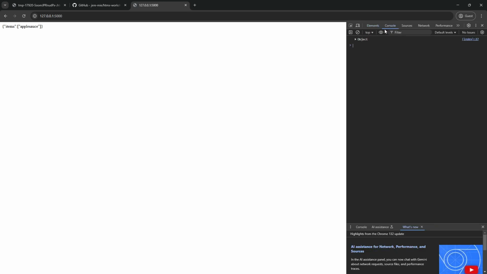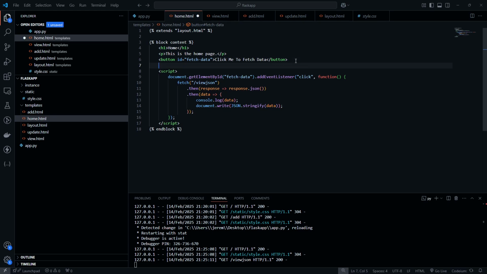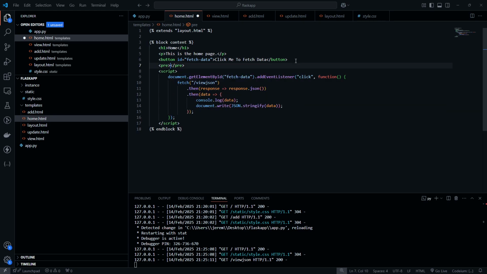So you can see we also wrote it out here to the console. And we would probably do something a little bit more useful in our home.html. Like for example, we could do a pre and something like this, or we'll just do this. Pre ID equals response.